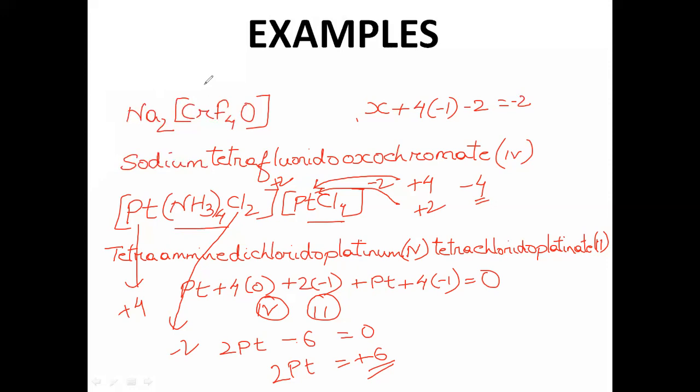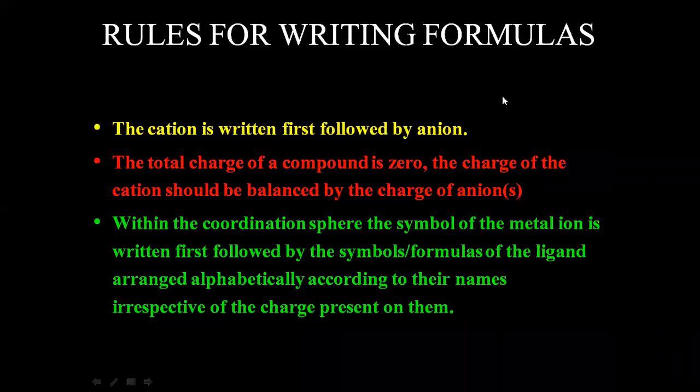Okay, now let me go ahead with the formula writing of coordination complex. So when we talk about rules for formula writing, it's a simple rule. Again, the cation is written first, followed by anion. Always, whenever you write, you have to do the same thing when you write the formula. The total charge of the compound is 0. As I have told you, cation and anion must balance the charge. Okay, there should not be any charge remaining. If it is remaining, that means it's wrong.